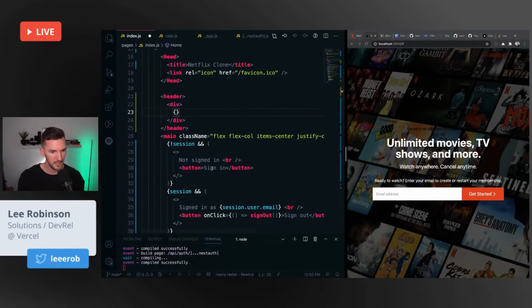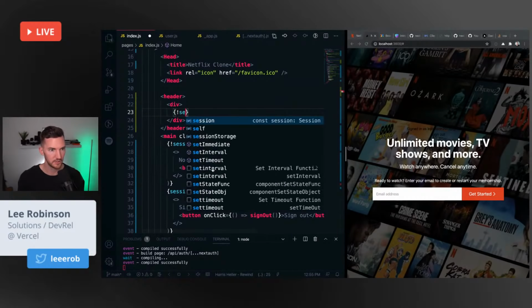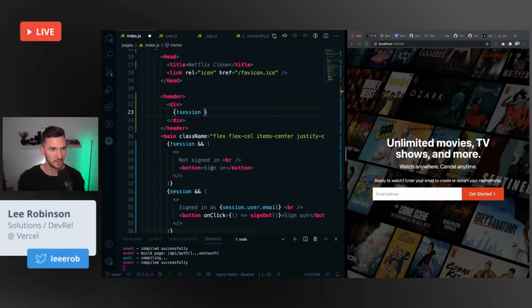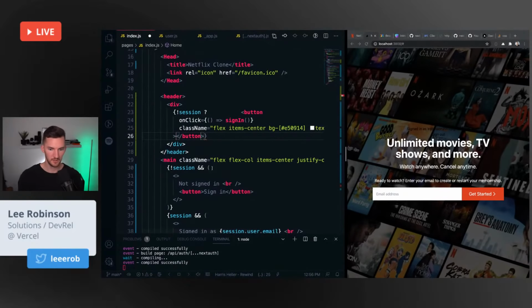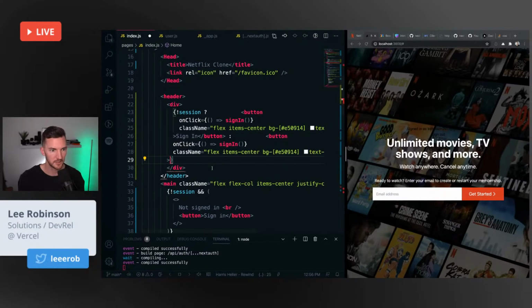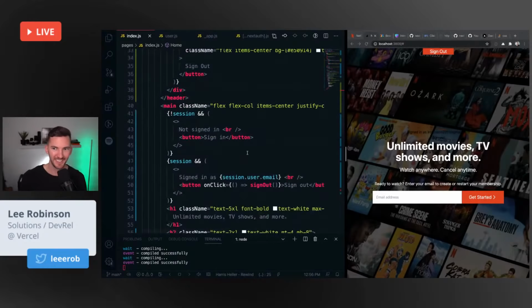If there is no session, so similar to below, then we want to do some conditional styling. So if there's no session, do some button. Otherwise, I'll just say sign in. Otherwise, and I'm using a ternary here to do this. Otherwise, sign out. Could also extract this into a, come on, Prettier, help me out. Boom, save. Thank you, Prettier.